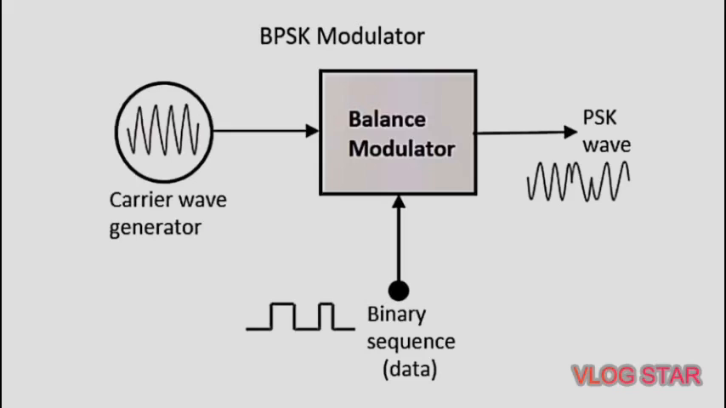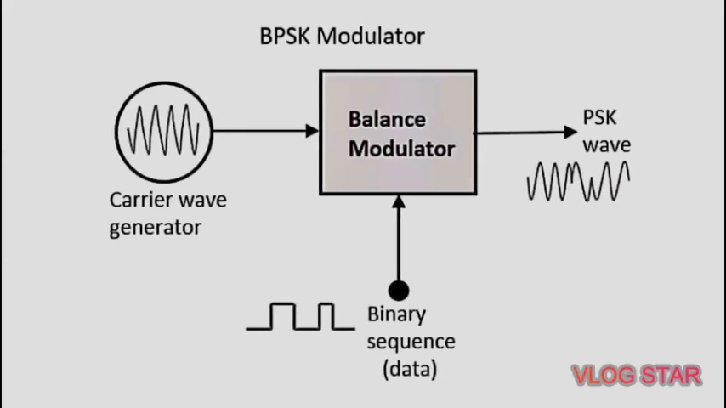So PSK is of two types depending upon the phases the signal gets shifted. The first is BPSK, that is binary phase shift keying, and the second is QPSK, that is quadrature phase shift keying. BPSK is also called two-phase PSK, or phase reversal keying, because in this technique the sine wave carrier takes two phase reversals, such as 0 degree and 180 degree. That's why it is called binary phase shift keying. And BPSK is basically a double sideband suppressed carrier, that is DSB-SC, modulation scheme for the message being digital information.